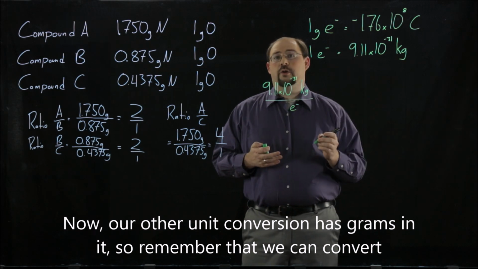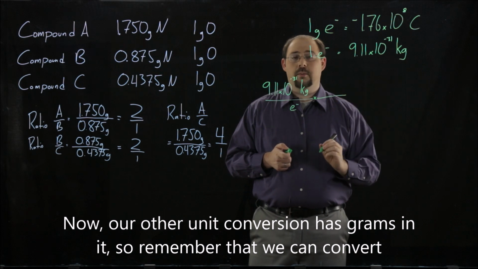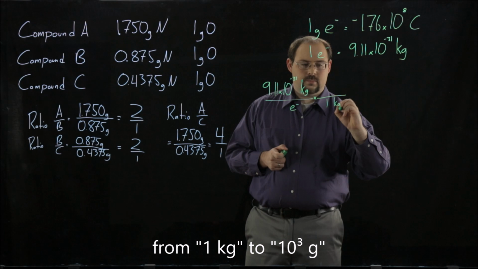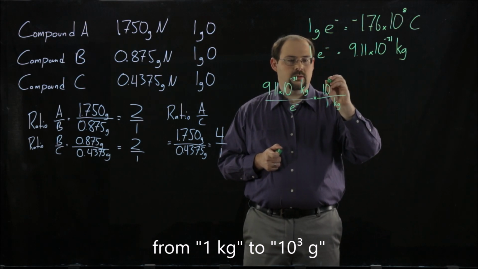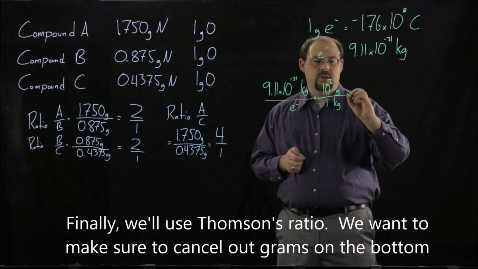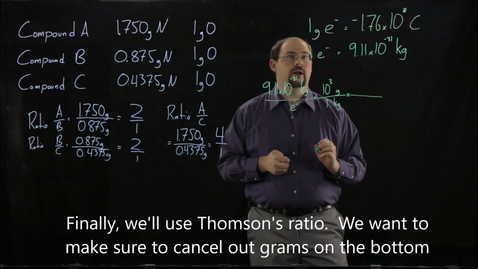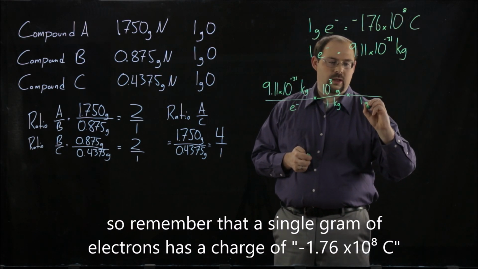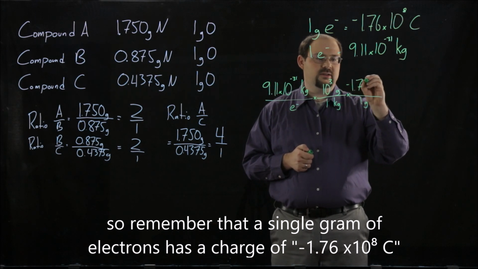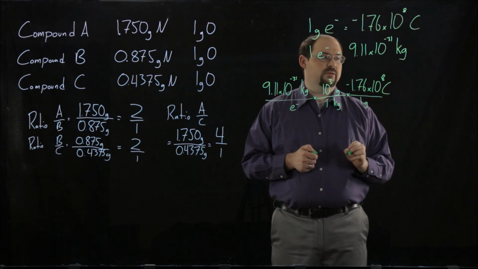Now, our other unit conversion has grams in it, so remember that we can convert from 1 kilogram into 10 to the 3 grams. Finally, we'll use Thomson's ratio. We want to make sure to cancel out grams on the bottom, so remember that a single gram of electrons has a charge of negative 1.76 times 10 to the 8th coulombs.